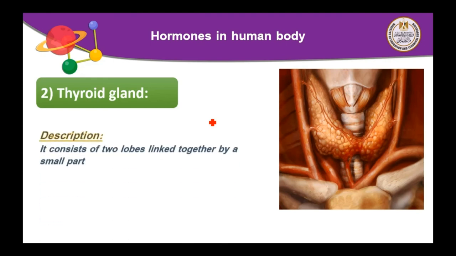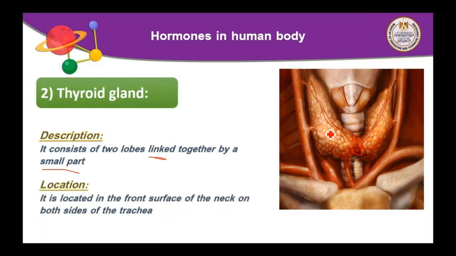It consists of two lobes like the pituitary gland. Okay, what is the difference between them? The two lobes in this case of the thyroid gland are linked together. This means that they are linked by a small part. What is the shape of the thyroid gland? It looks like a butterfly. What is the location of it? It is located in the front surface of the neck on both sides of the trachea. So the location is in the front surface of the neck on both sides of the trachea.